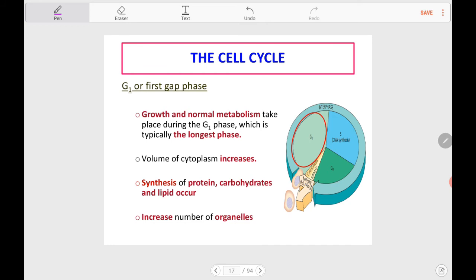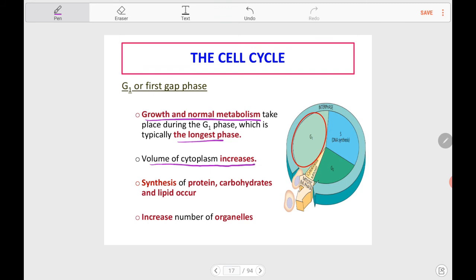So what happens during the first gap phase or G1 phase of the interphase? During G1 phase, the cell will undergo growth and normal metabolism. G1 phase is the longest phase of the interphase. As the cell grows during G1 phase, the volume of the cytoplasm will also increase.